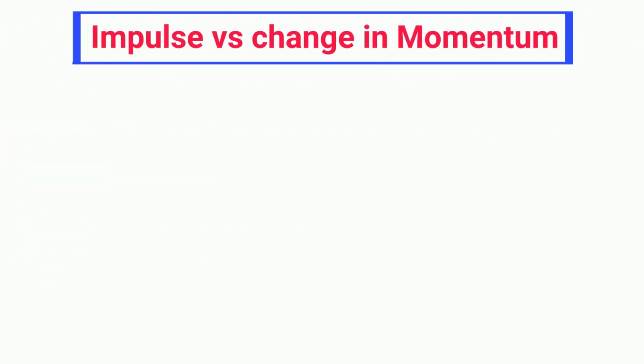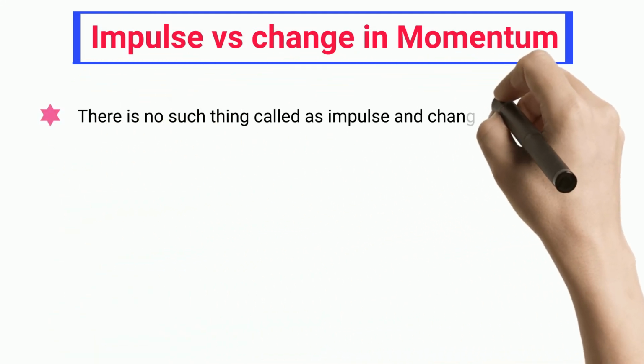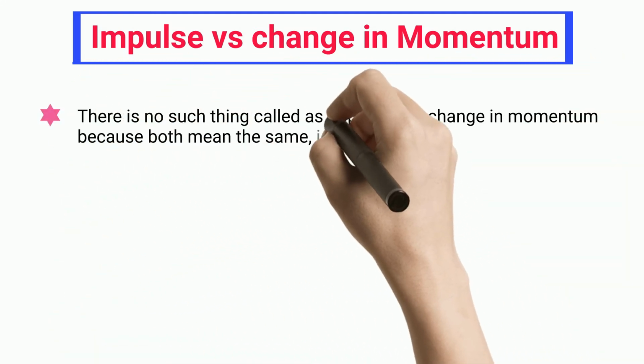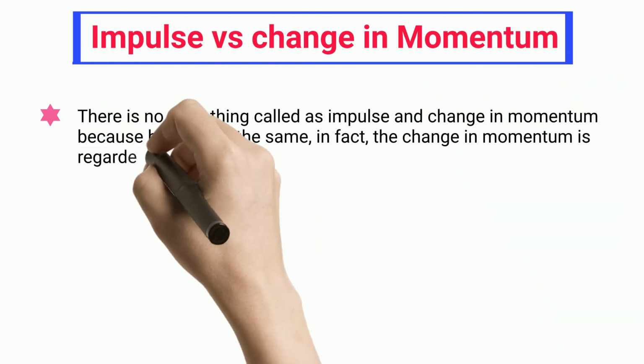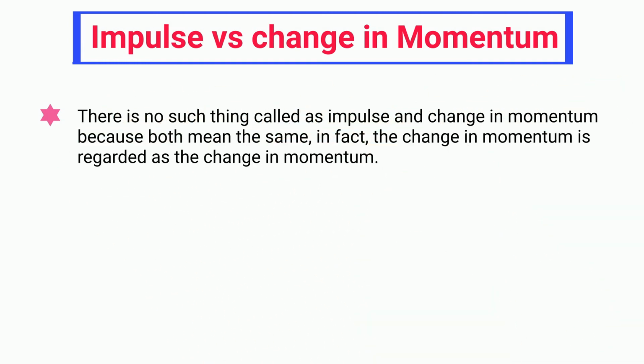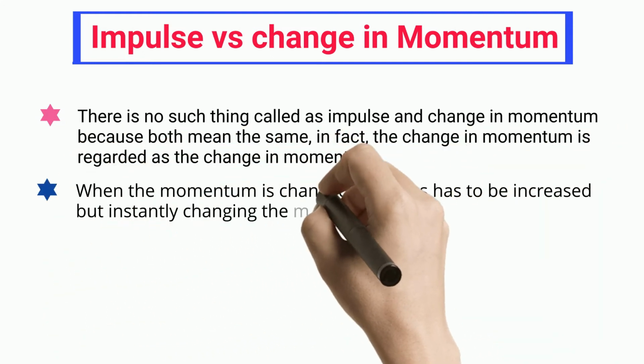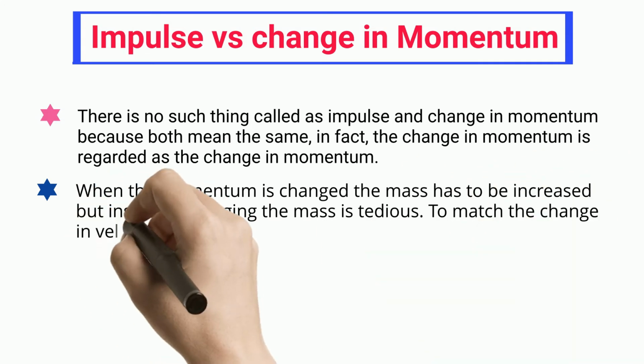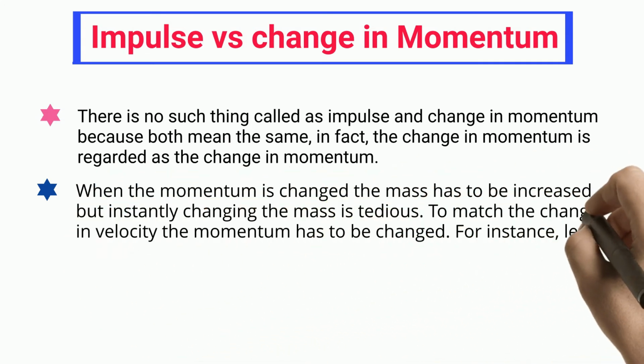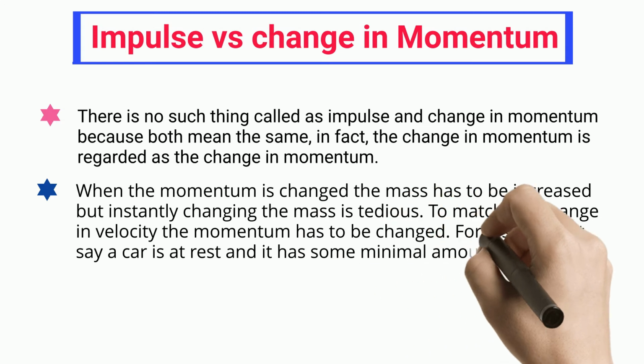Impulse versus change in momentum. There is no such thing as impulse and change in momentum as separate, because both mean the same. In fact, the change in momentum is regarded as the impulse. When the momentum is changed, the mass or velocity has to change, but instantly changing the mass is tedious. To match the change in velocity, the momentum has to be changed.